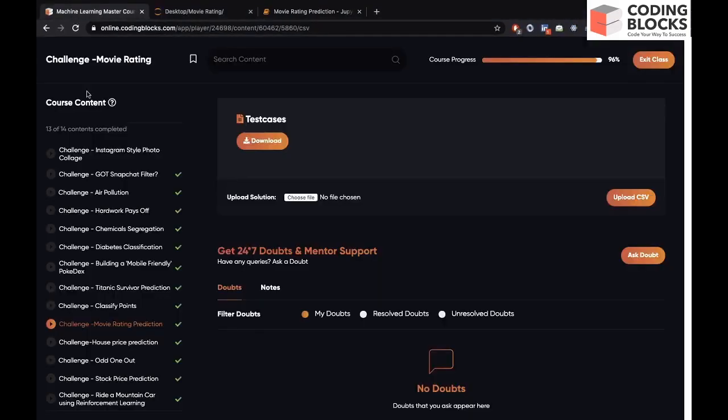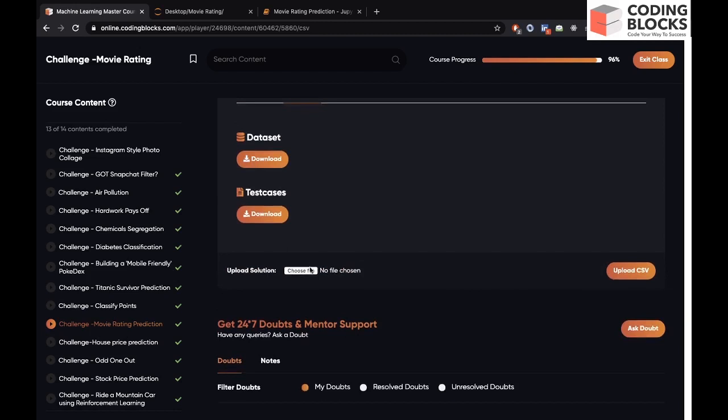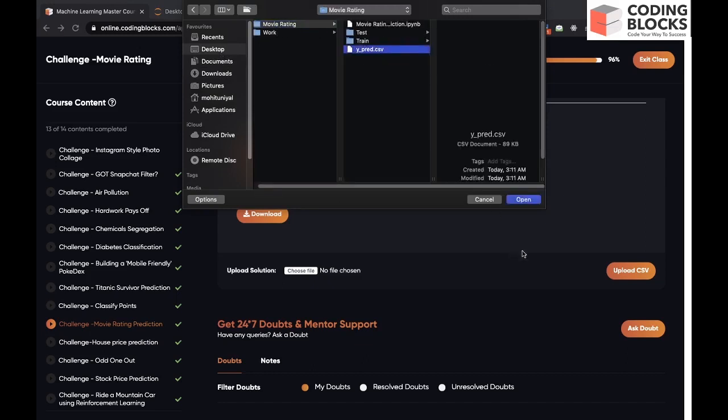Now let's try to upload this CSV file to the portal. So this was our challenge, movie rating prediction, and we had to download the dataset from here. We can upload a solution, so let's upload the solution, it's here, ypred.csv, right?